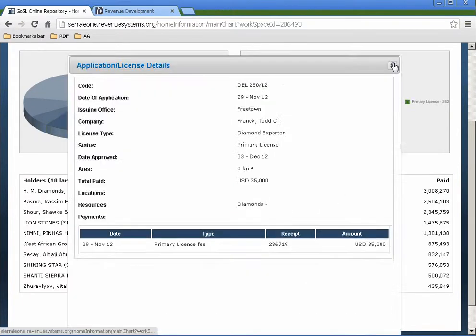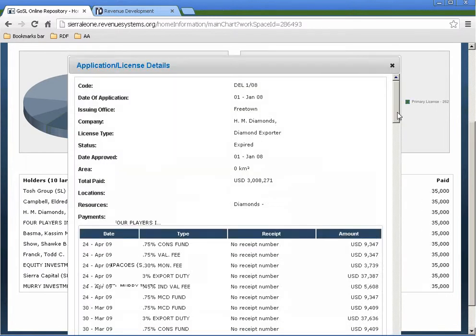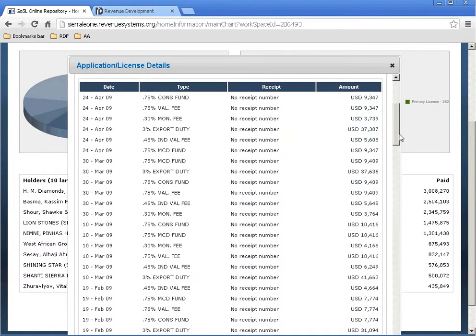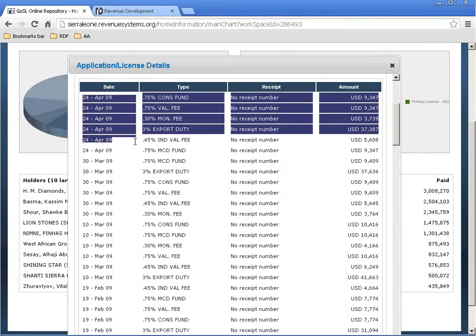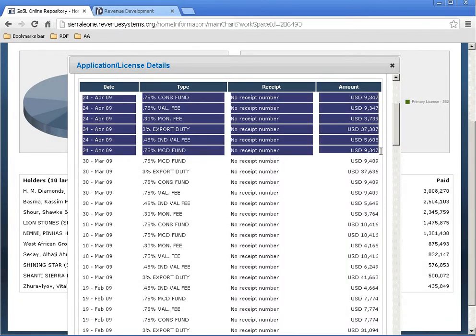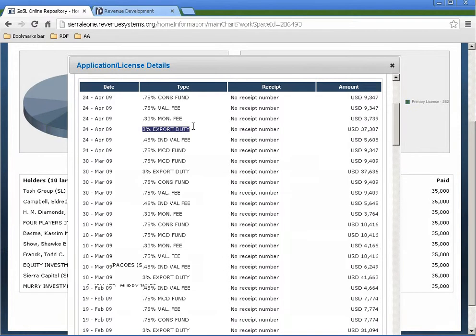So let me see, for example, this one, which is one of the biggest diamond exporters. Here you see the parcels of diamonds that have been taken out of the country, and here are the different payments. This is one parcel, 24th of April 2009, and there are actually 6 different payment types for this one parcel. For example, the 3% export duty goes to the Revenue Authority and is transferred into the consolidated account, while there are monitoring fees, and evaluation fees paying for the evaluation service. There's also a community development fund that these exports pay into, which is redistributed to the mining communities.